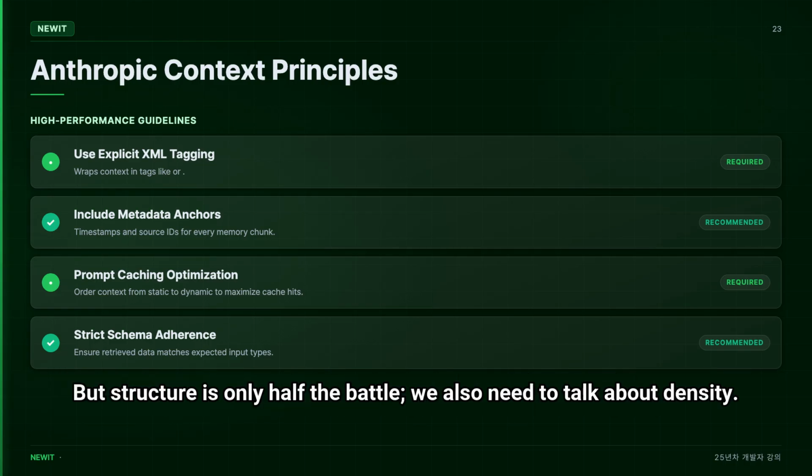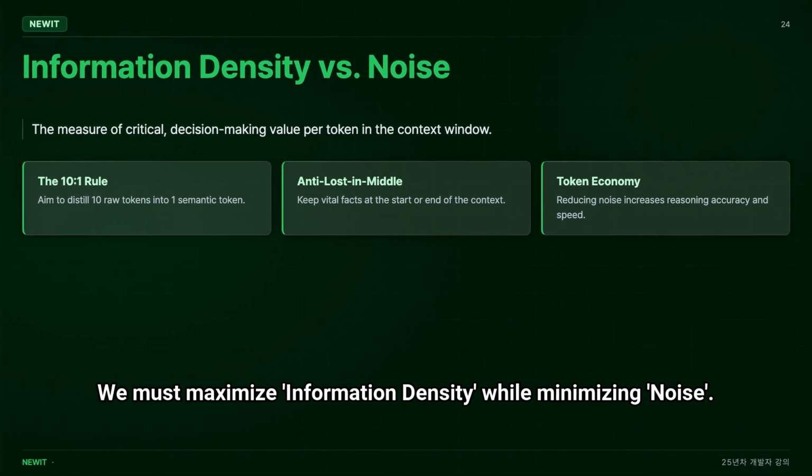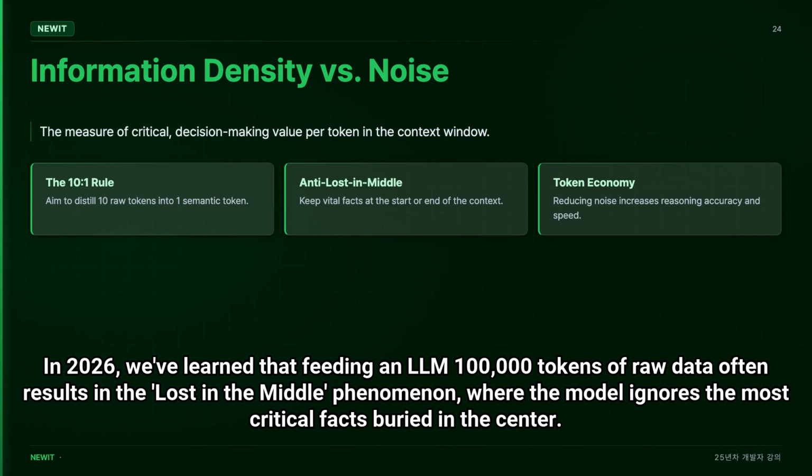We also need to talk about density. In the world of context engineering, more is often less. We must maximize information density while minimizing noise. Information density is the ratio of decision-useful tokens to the total token count. In 2026, we've learned that feeding an LLM 100,000 tokens of raw data often results in the lost-in-the-middle phenomenon, where the model ignores the most critical facts buried in the center.